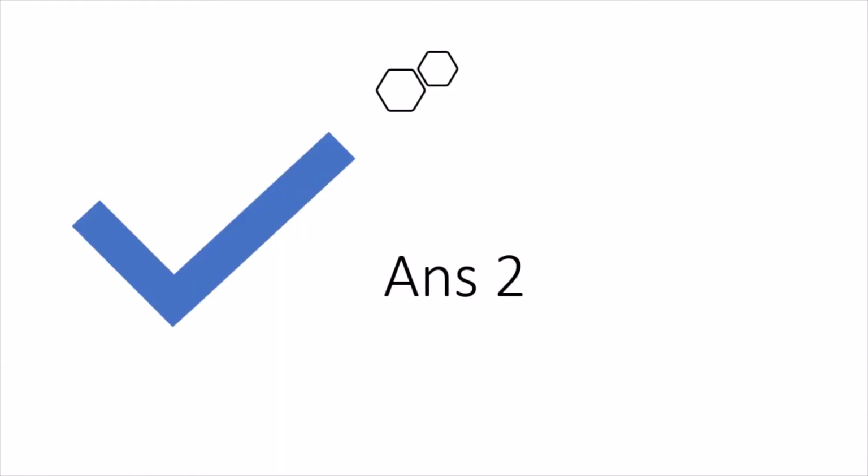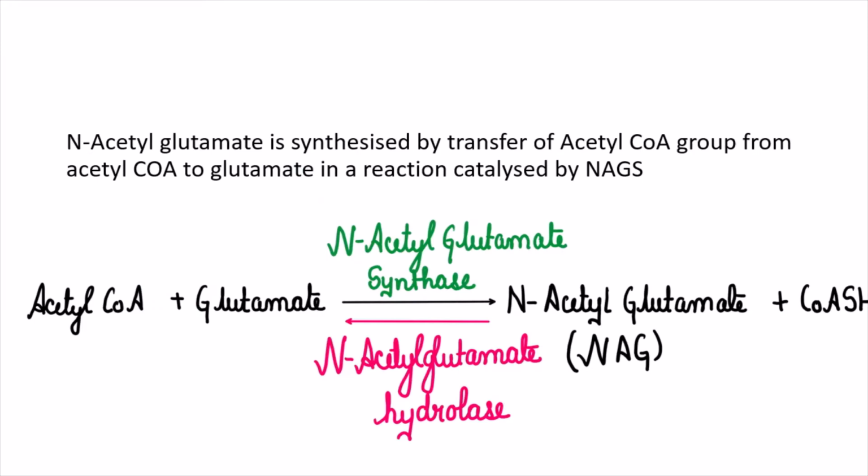Let's now see the regulation of urea cycle. The urea cycle is regulated at the very first step, that is CPS1. Let's see how. Allosteric modulator known as N-acetyl glutamate. How is it formed? Acetyl CoA and glutamate will form N-acetyl glutamate, and the enzyme here is NAG synthase, N-acetyl glutamate synthase.